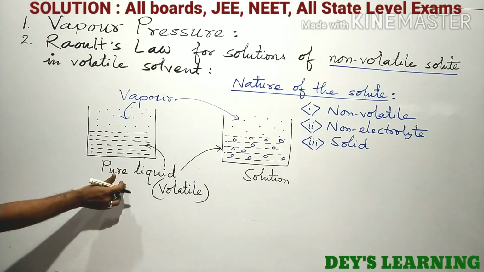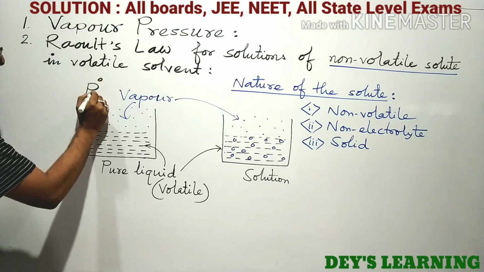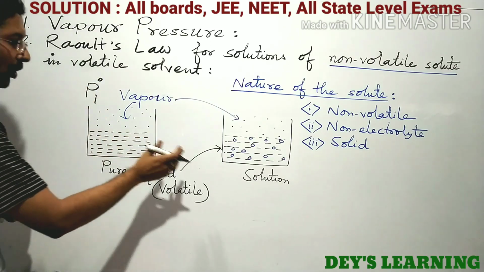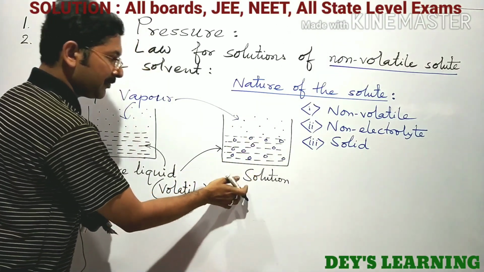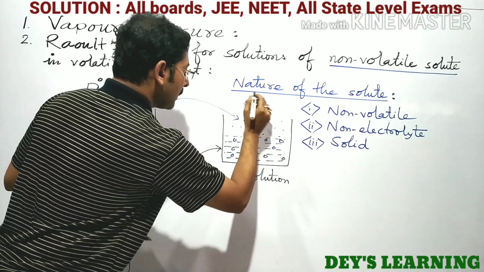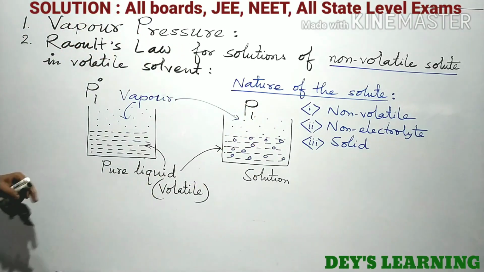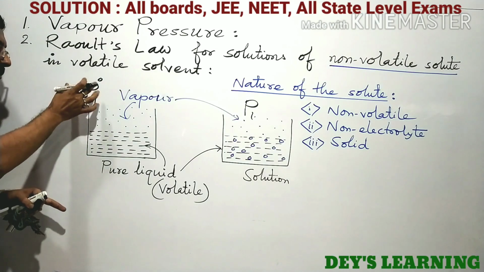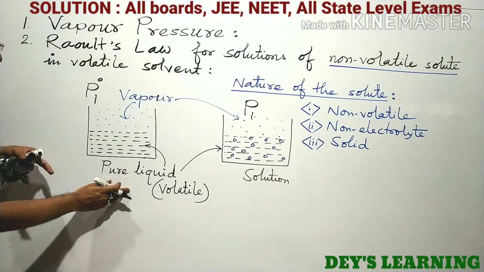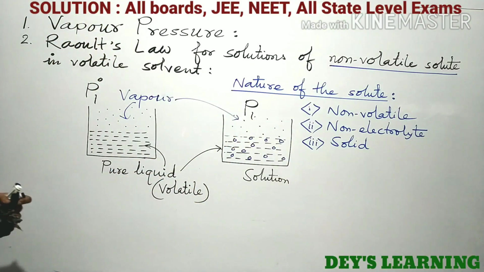The vapor pressure of the pure liquid is designated as P0, sometimes written as P01, and the vapor pressure of the solution is designated as P1. 0 designates the pure solvent.